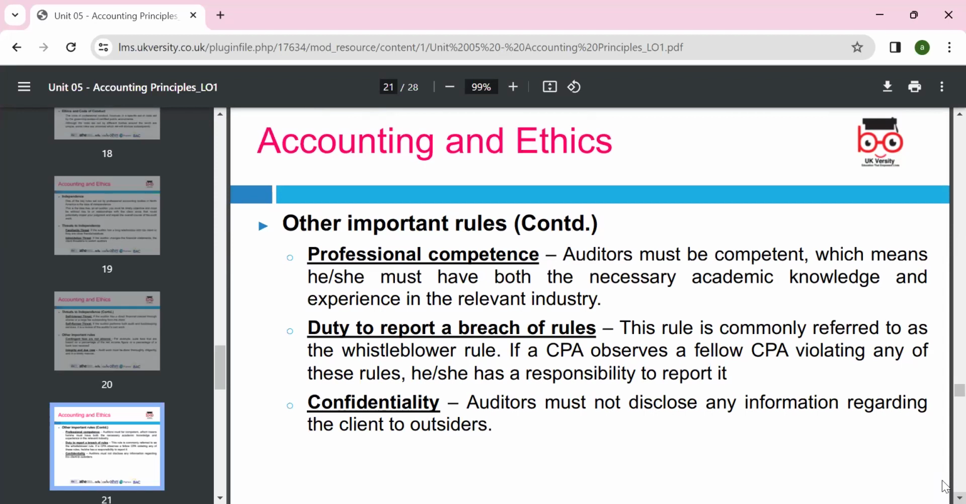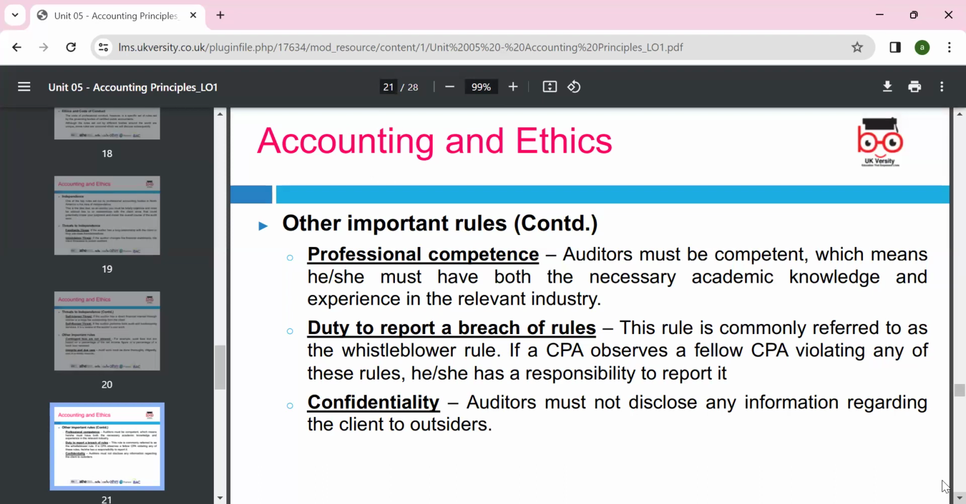Professional competence means up-to-date knowledge. Every year we do CPD, continuous professional development. If you're a member of ACCA, you have to keep submitting how many courses you've done, because every year the tax rules change, tax limits change. So you have CPD. You're professionally competent, because otherwise your knowledge can be outdated. Duty to report a breach of the rules: if you have breached the rule, you should report it. You have to follow the rule.